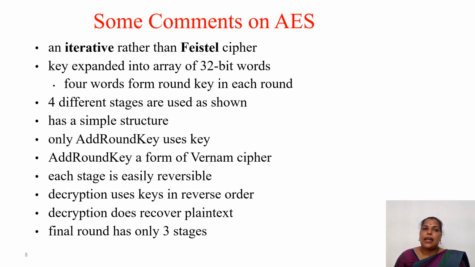Some comments on the AES: it is an iterative rather than a Feistel cipher, and the key is expanded into an array of 32-bit words. So 4 words form the round key in each round. So for the 10 round architecture we require 44 words, because 4 words form one round. So for the 10 rounds 40, then the pre-round is there, for that we require 4 words. So totally we require 44 words.